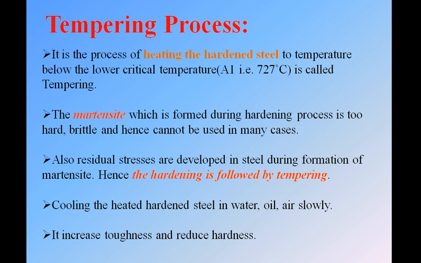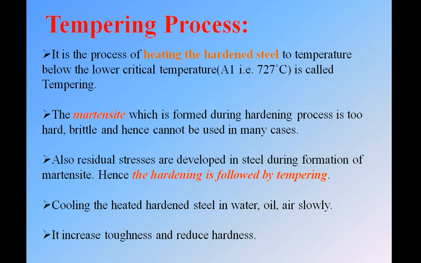Residual stress means that, as we have a high cooling rate, the austenite which is formed during the heating of the hardened steel cannot change into martensite totally. Some retained austenite is present in the hardened material. That retained austenite is a residual stress that can be removed with the help of the tempering process. Then we cool the heated hardened steel in water, oil or air slowly so that we can get a tough material, increasing the toughness and reducing the hardness.